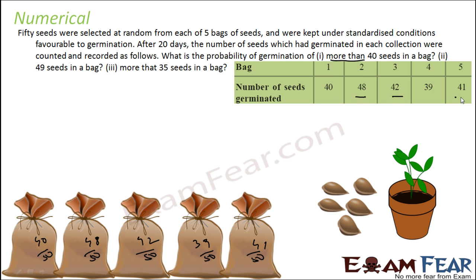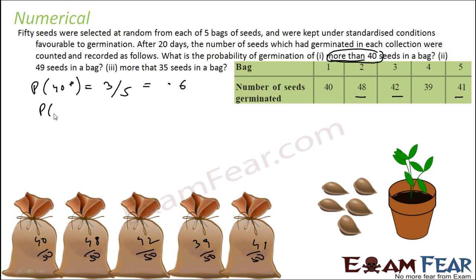1, 2, 3. So the probability of more than 40 is 3 cases by total number of cases 5. That means from 3 bags, more than 40 seeds were germinated and the total number of bags was 5. So it is 3 by 5. Please note it is not 4 by 5. This 40 is not included because it is more than 40. It is not 40 or more than 40. So it is 0.6.